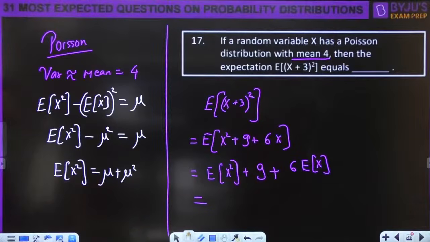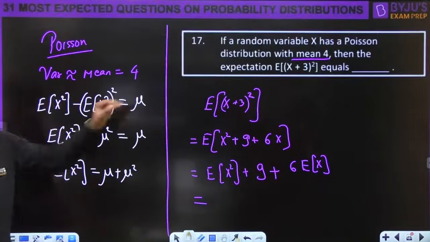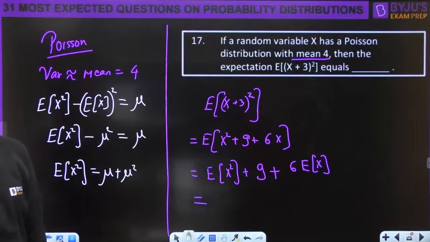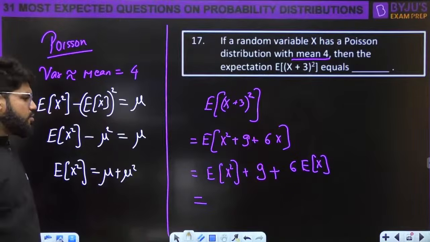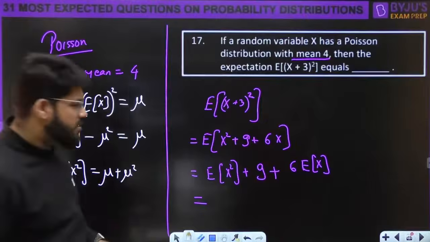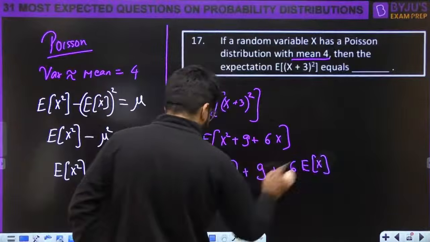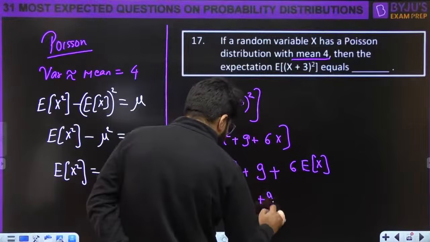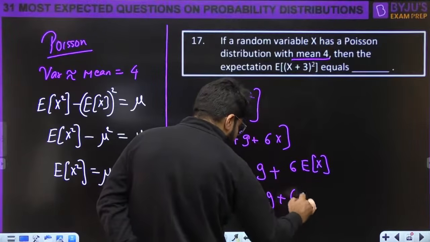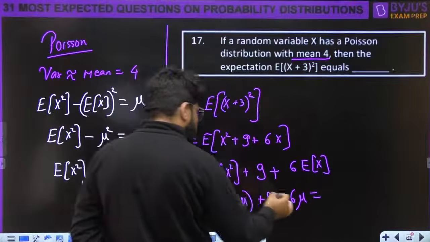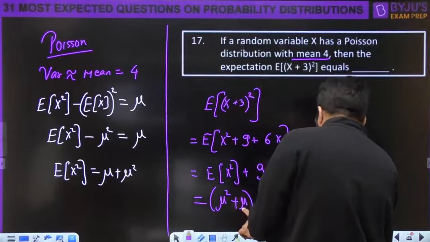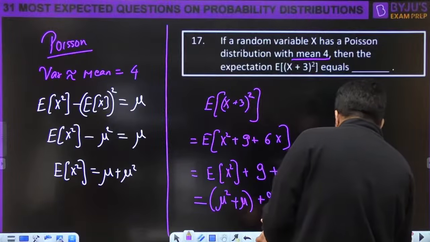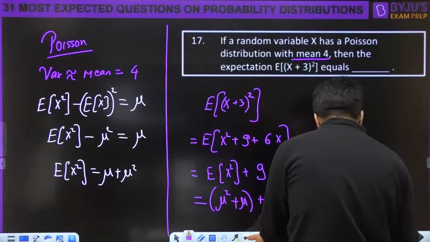This is the variance identity, but variance is equal to mu. So for the mean square value in a Poisson distribution, the formula is directly mu square plus mu. Then this is separately 9 plus 6 E of x. E of x means mu, and mu is given to you as 4. So 4 square is 16, then 4, then 9 plus 6 fours.